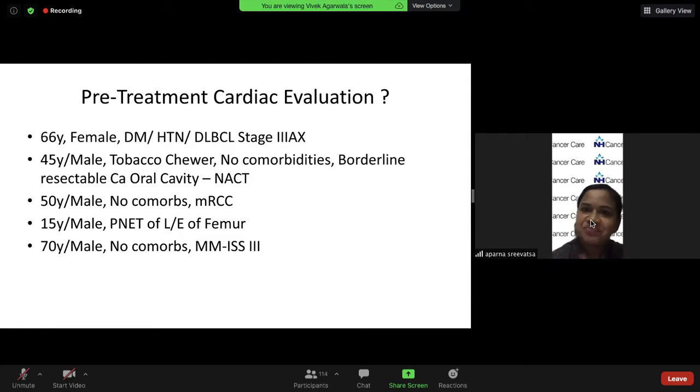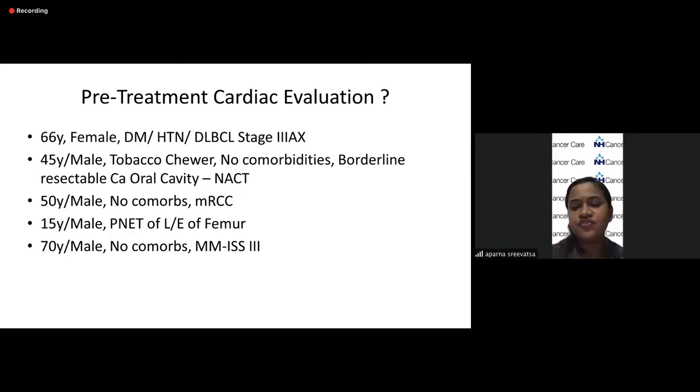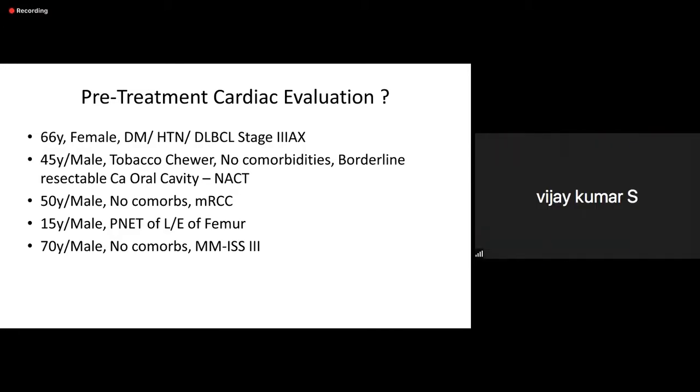Yes, sir. So how will you do the pre-cardiac evaluation in this patient, a 70-year-old male with no comorbidities at all? Do you want to do some cardiac evaluation or is there no need? Yes, we will do a clinical examination followed by ECG and echo.